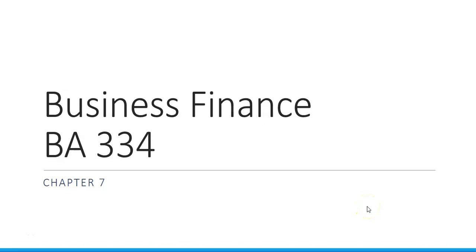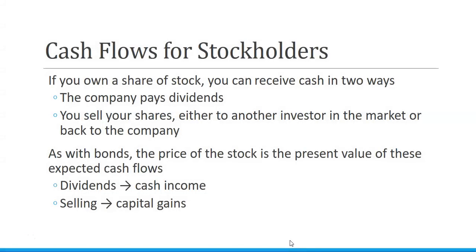Business Finance Chapter 7. In Chapter 7, we look at stock valuation and cash flows for stockholders. So if we own a share of stock as an individual, we receive cash in one of two ways. We can receive dividends from the company, or we can sell our shares to another investor or back to the company. Then we receive cash when we sell it or cash when we receive dividends.